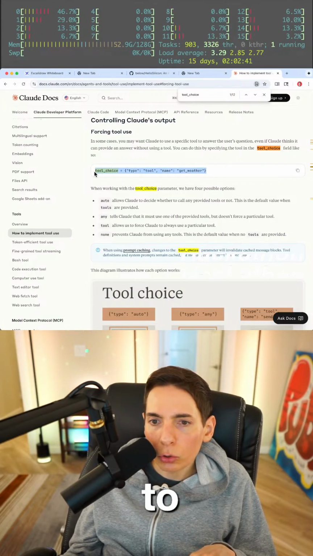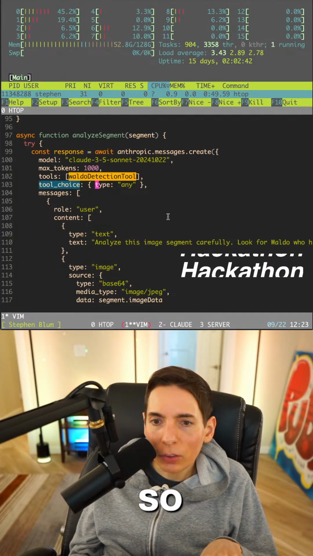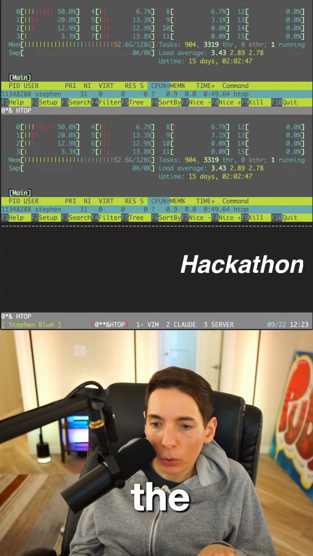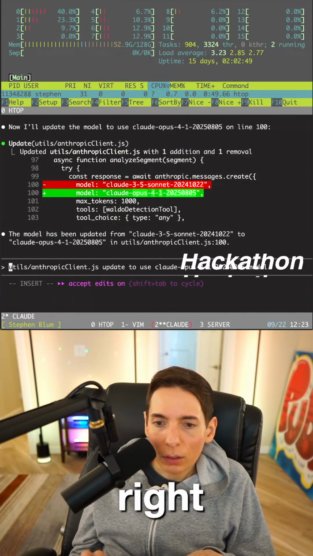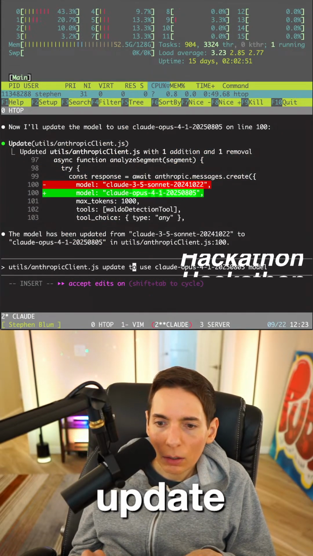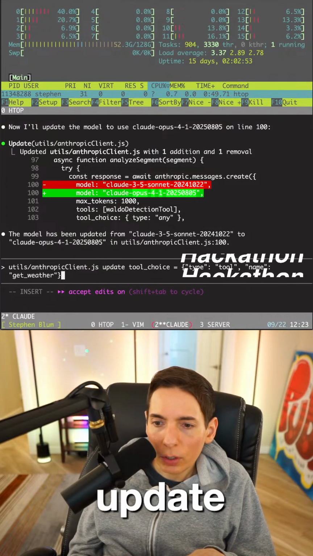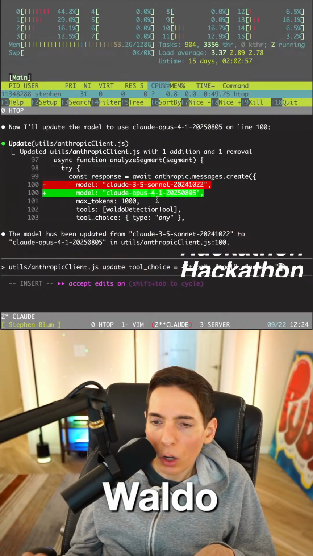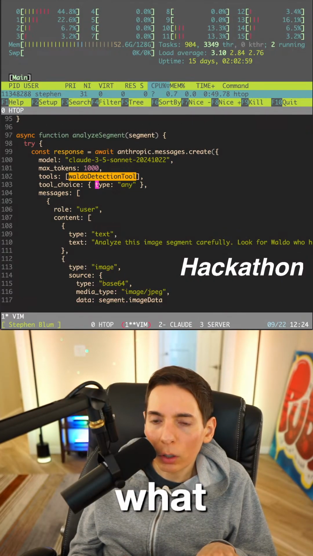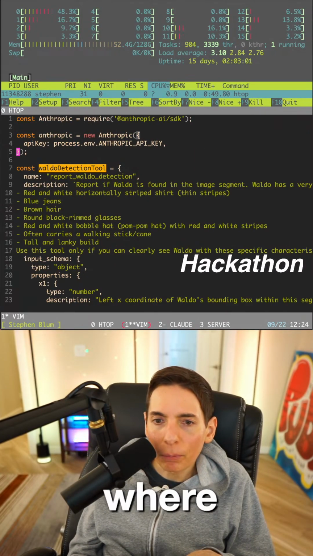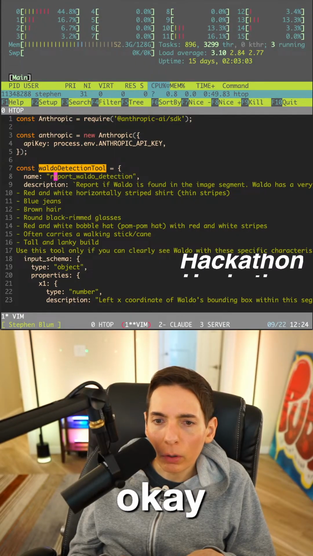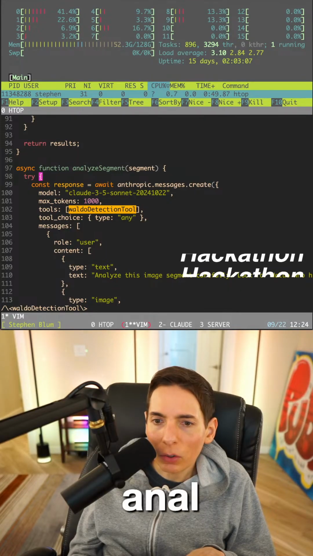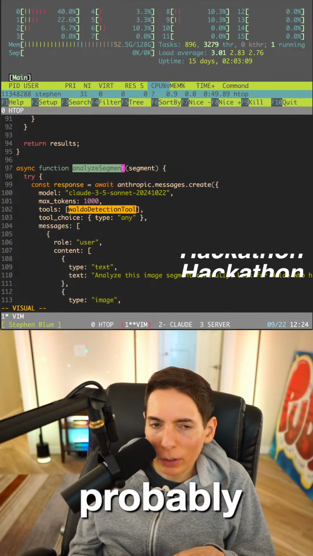We have to update the tool choice. Okay, so it needs to be the Waldo detection tool. It's got to be the Waldo detection tool. All right. Let's see. Update. Boom. Tool choice equals tool type, and then what is the Waldo detection tool called? What is that tool? Where is it? Here we go. Okay, report the analyze segment. Okay. Probably this one right here, right?